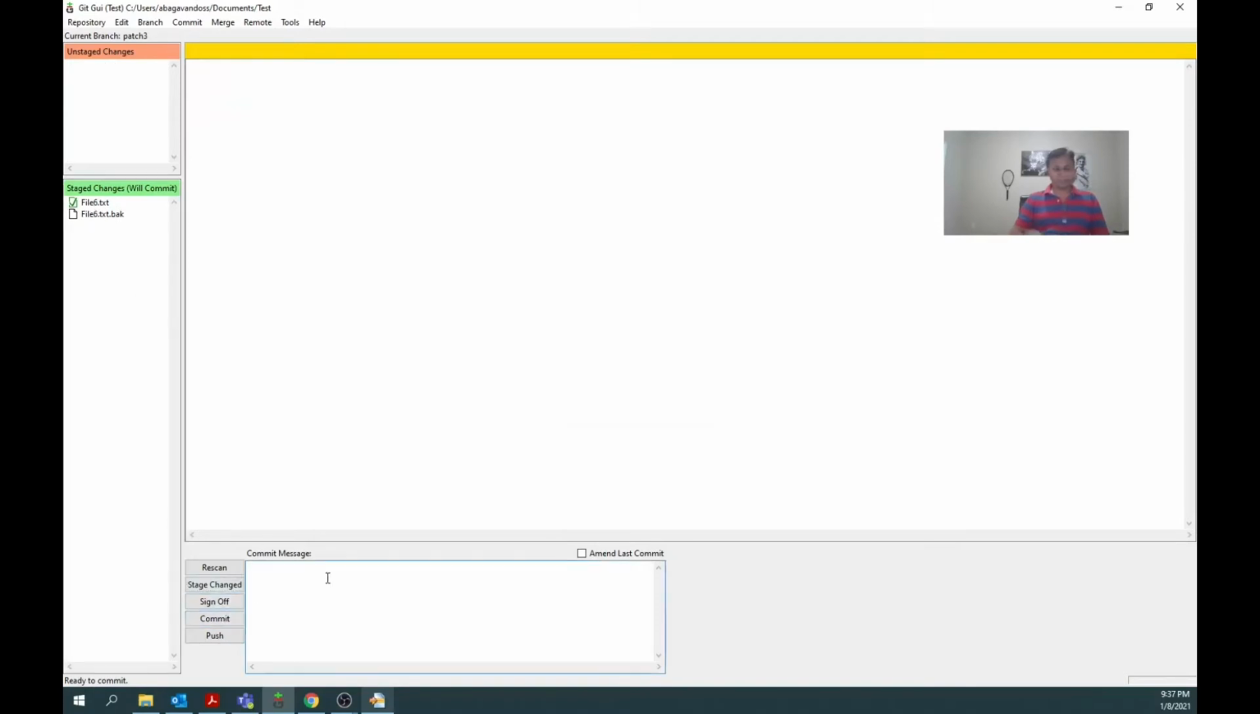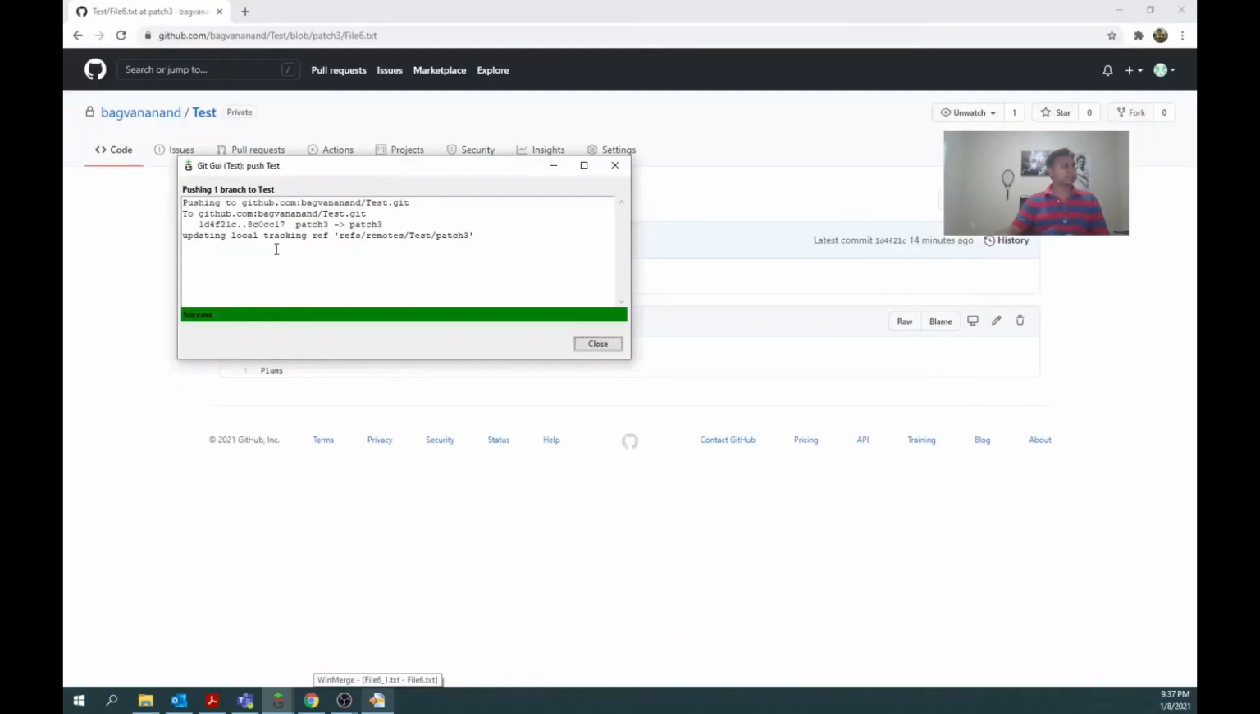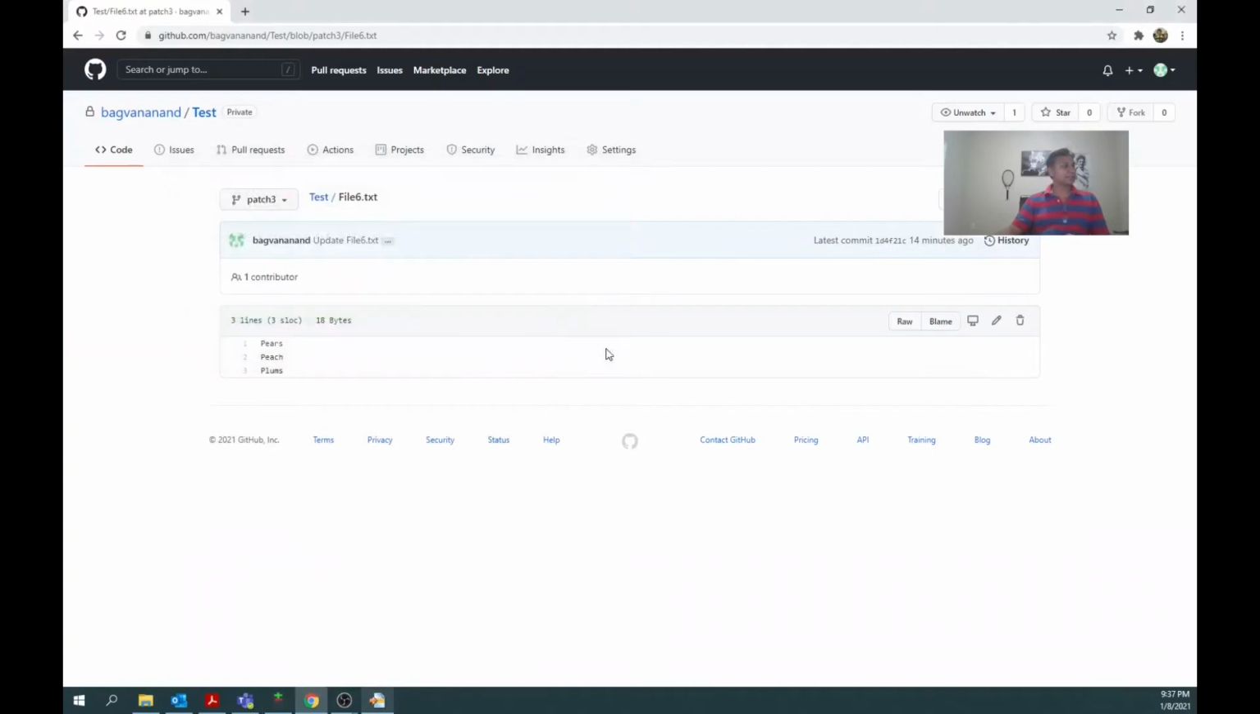Then I'm going to commit. The passion fruit is added. Push. Yes, it has been successful. If I refresh, here we can see passion fruit.